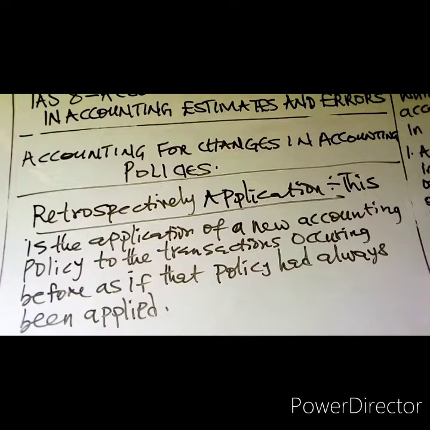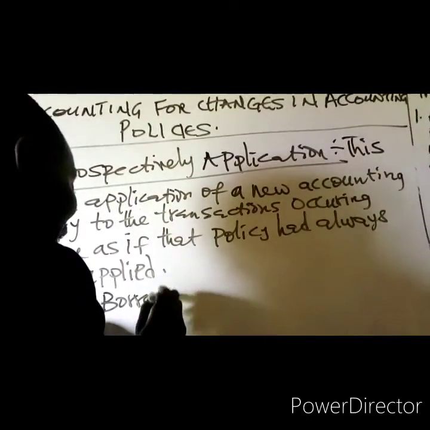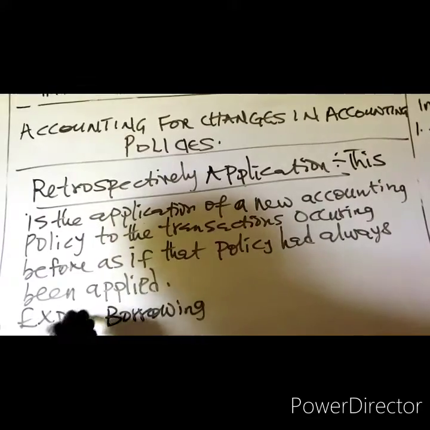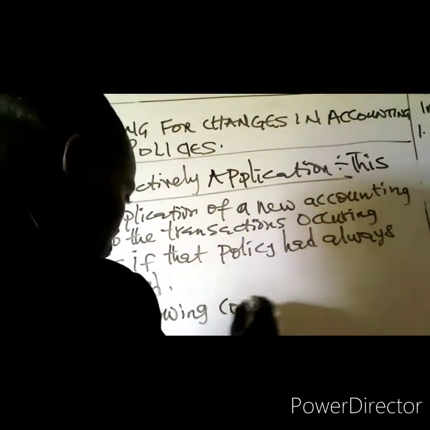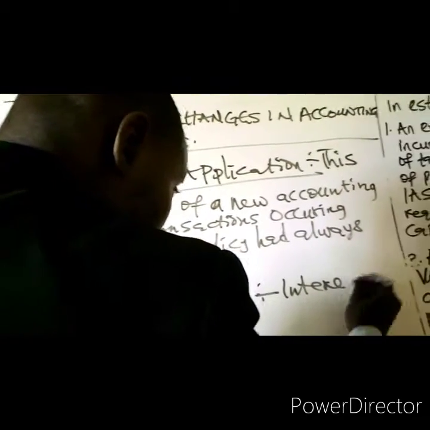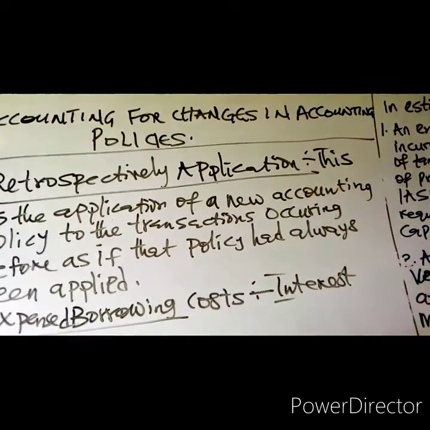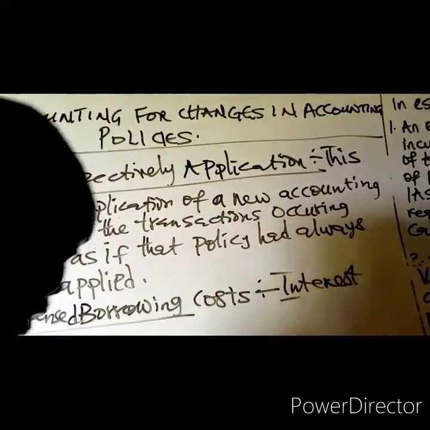Take for instance, the entity has always charged all borrowing costs. The entity has always expensed all borrowing costs. Borrowing costs mean interest. Maybe in year 1, they expensed their interest.